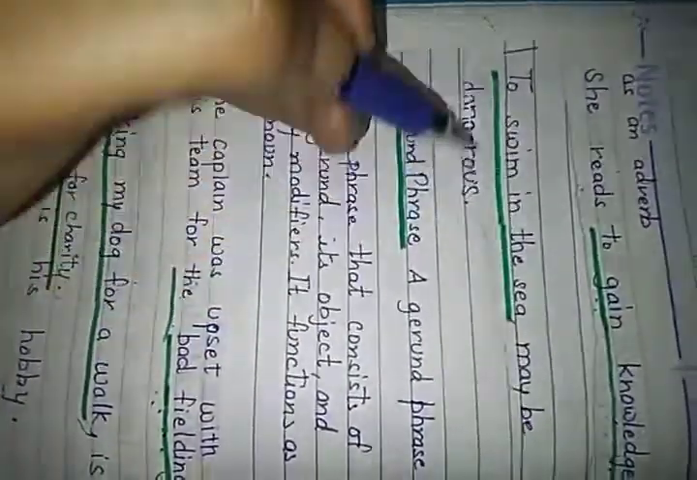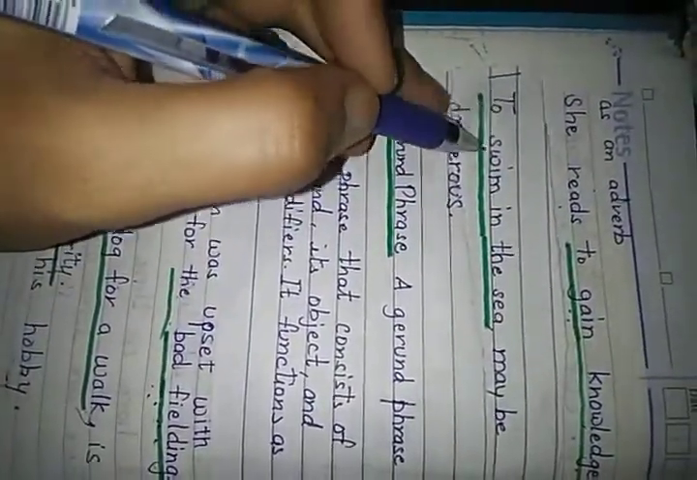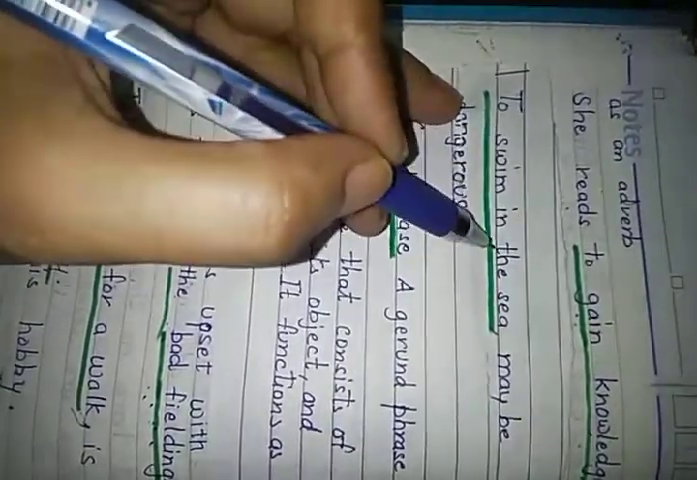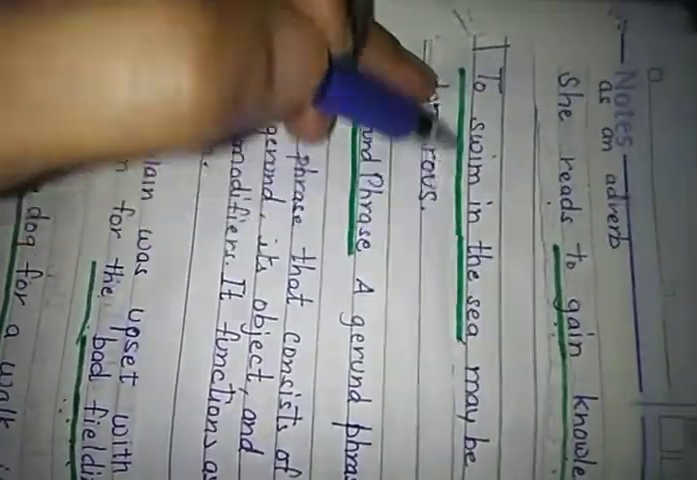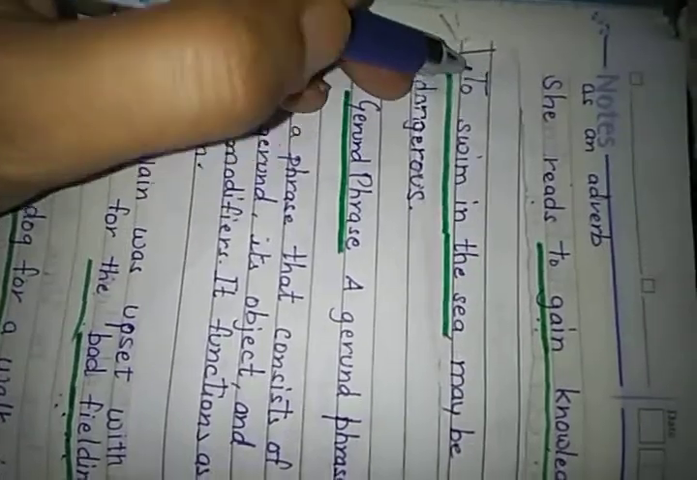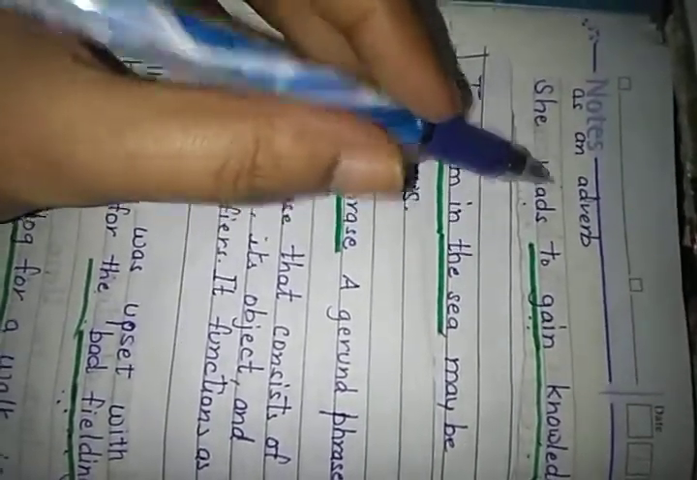To swim in the sea may be dangerous. Here to plus verb basic form, in the sea is the modifier, and this is a group of words which is an infinitive phrase working as an adverb.